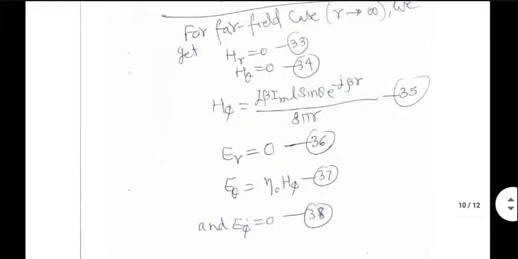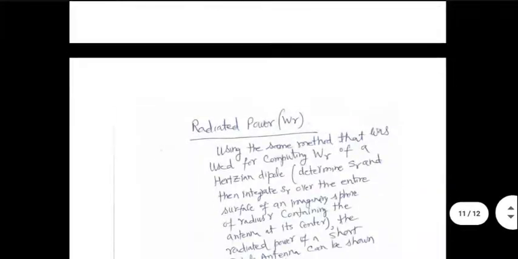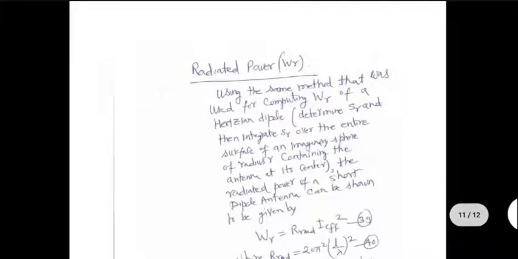And again, it's very easy to see that even for a short dipole, E theta and H phi are related to each other by a factor eta naught. Radiated power, you can verify it yourself.